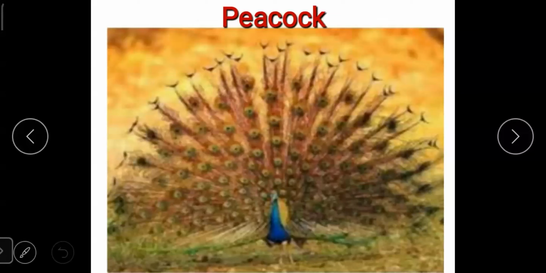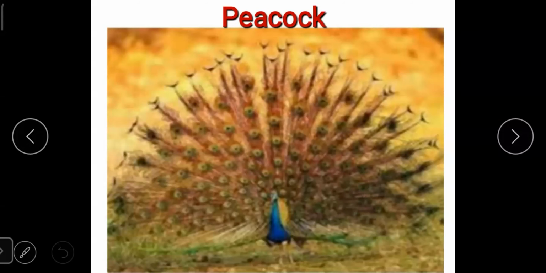The next bird that we are going to see is peacock. We have all seen this bird sometime or the other in zoo, in national park. We have seen this bird, students. It has very beautiful feathers.